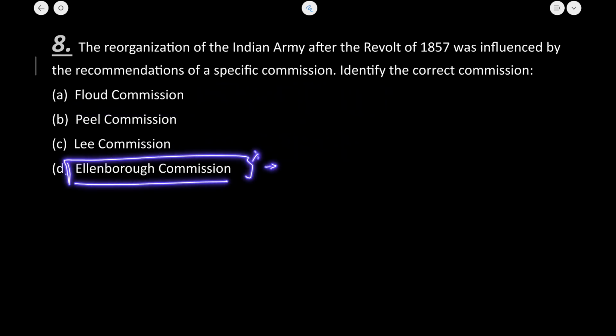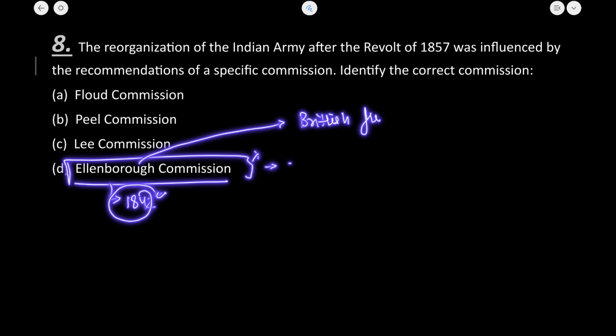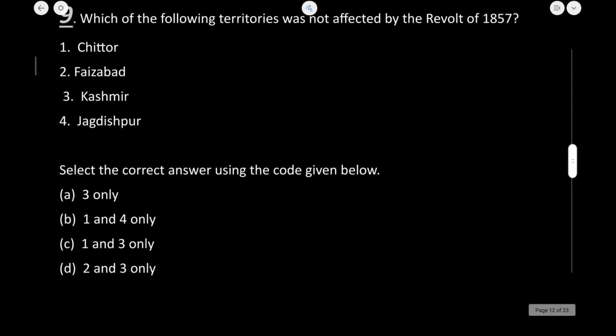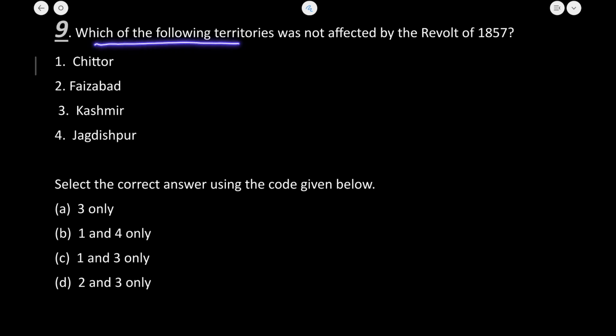What was there was Ellenborough served as the Governor General of India during 1842 का tenure. ठीक है. And he made some of the major decisions such as withdrawing the British from Afghanistan. So these were some of the decisions that were taken by him. So Peel Commission इसका सही आंसर होगा. Let's now move to the next question. Now which of the following territories was not affected by the revolt of 1857?